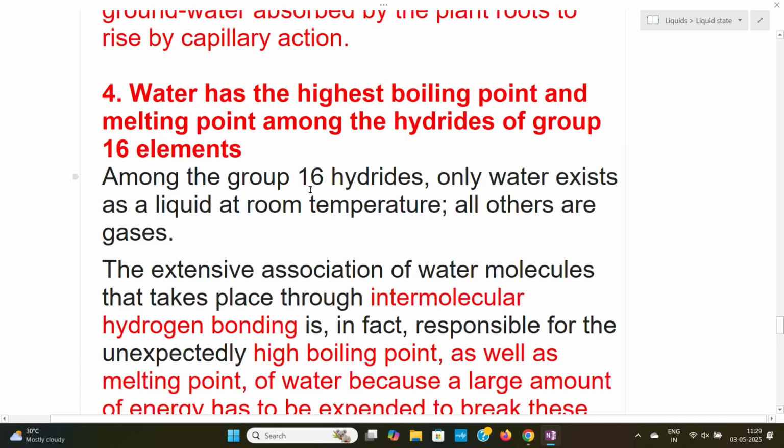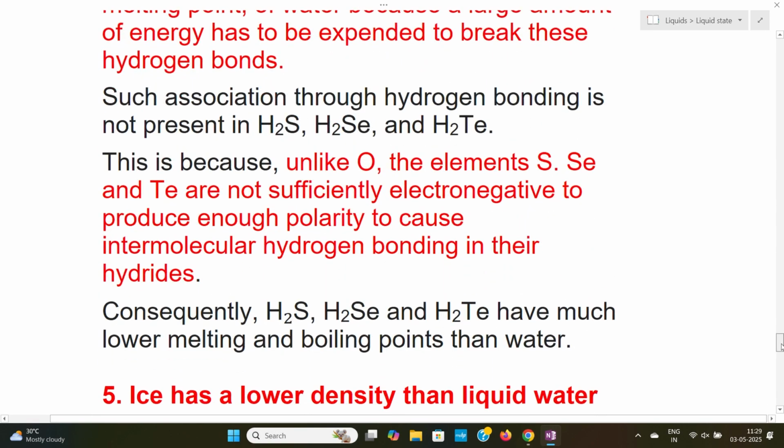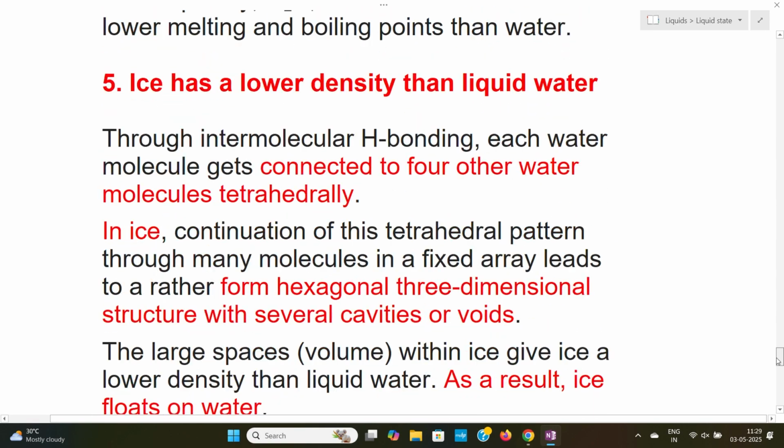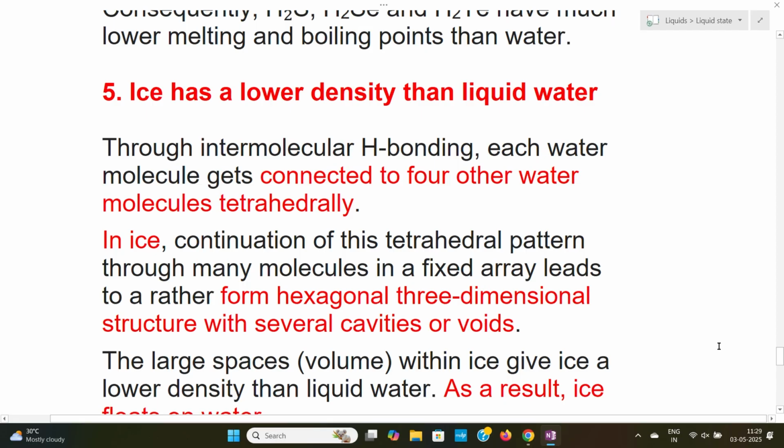We have already discussed that. Then the next property is that ice has a lower density than liquid water. Because of the intermolecular hydrogen bonding, each water molecule is connected to 4 other water molecules tetrahedrally.